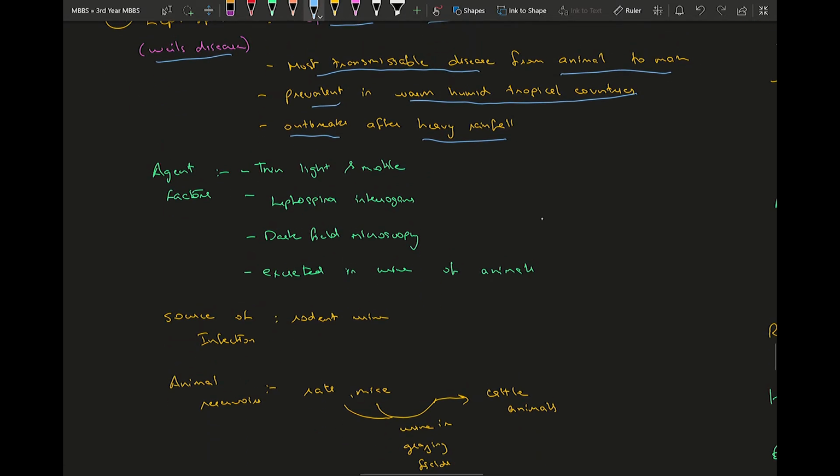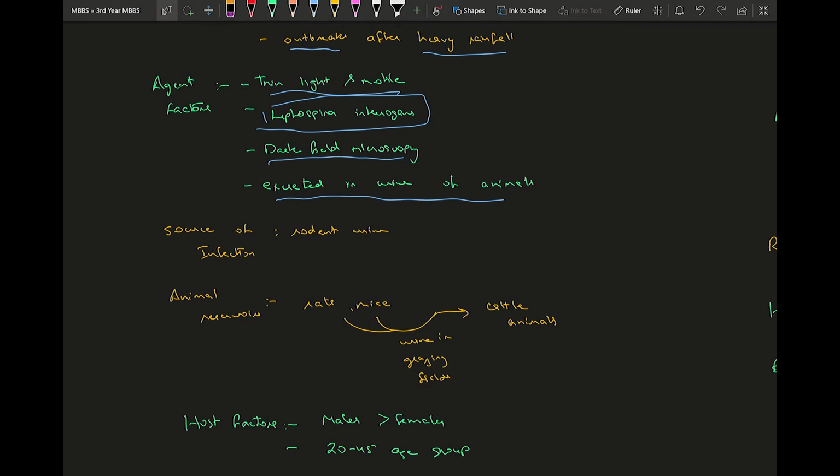So the agent factors which you need to know are that Leptospira is thin, light, and motile. And the species which causes infection in man is Leptospira interrogans. The special technique which you use to visualize this Leptospira is dark field microscopy, and this is again excreted in the urine of animals.